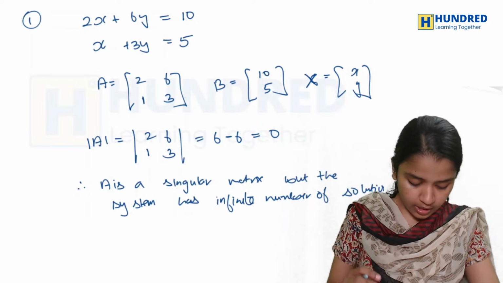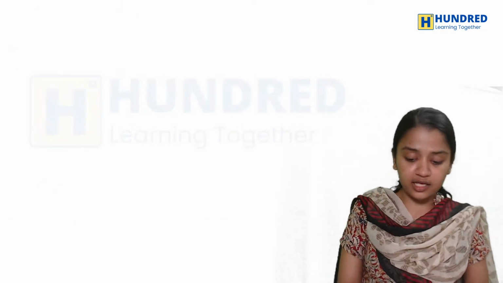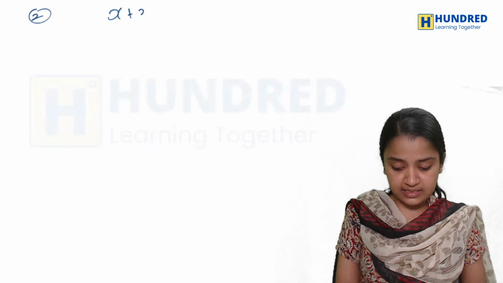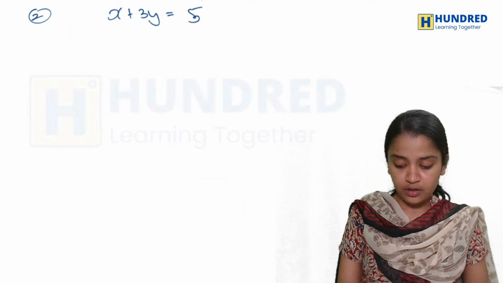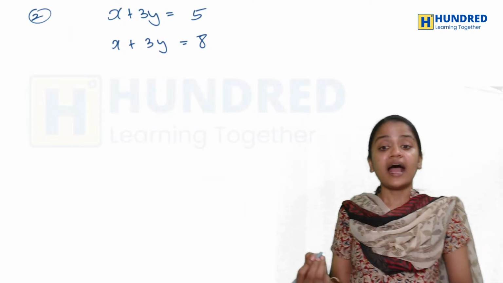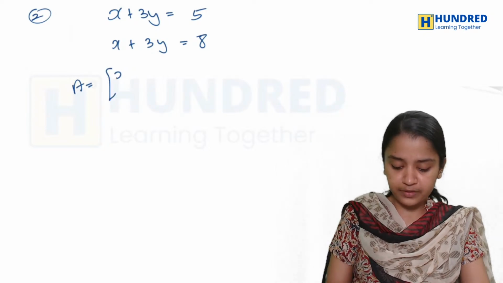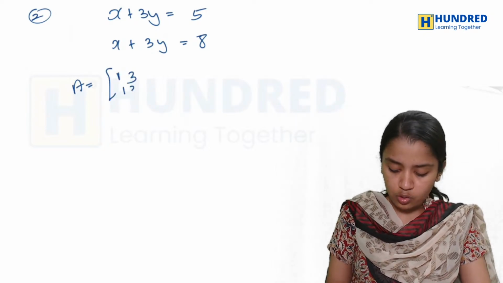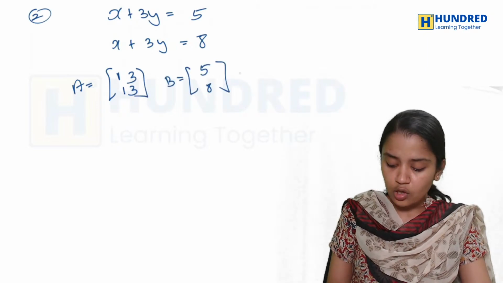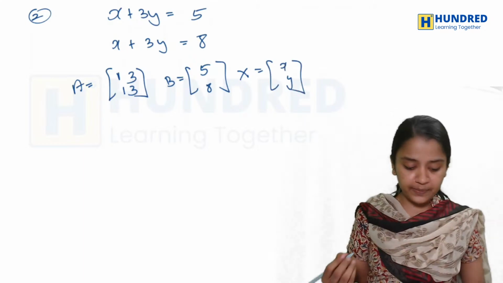Same way, now let me take another system: x plus 3y is equal to 5, and again x plus 3y is equal to 8. Now again I have to split. A is basically 1, 3, 1, 3. B is basically 5, 8. And X is basically x, y.